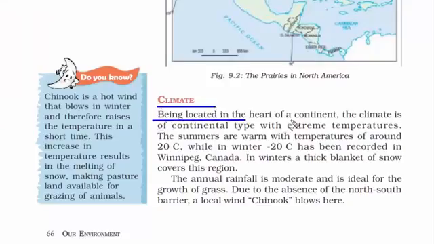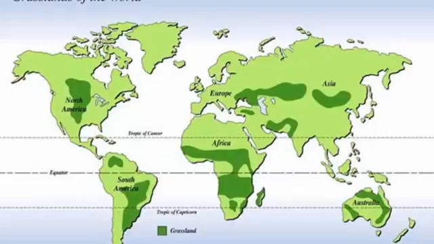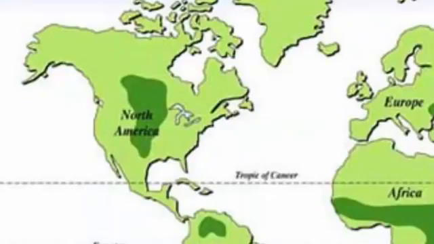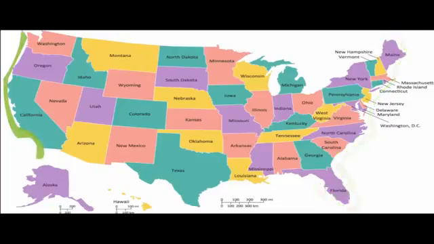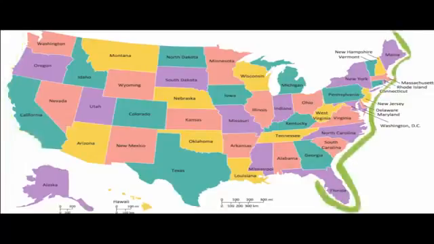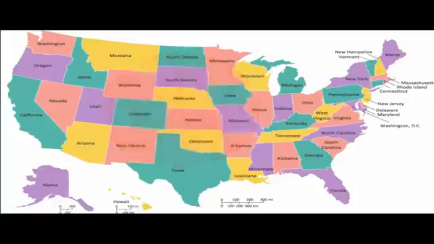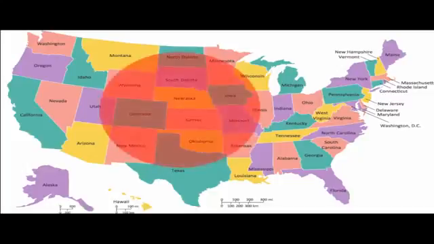Now let's read about the climate of this place. Since this grassland is located in the middle of the continent, we can say that it's in the heart of the continent. So the climate is of continental type with extreme temperatures. Always remember this: the places which are near the coastline will never see any seasonal rhythm of the weather. So they will constantly have humidity and sunshine and rainfall. But it is the interior of the continent or the landmass which will have extreme temperatures, which means they'll have all sorts of seasons. Summer, winter, rainy, everything. So in the interior there will be a seasonal rhythm of the temperature.